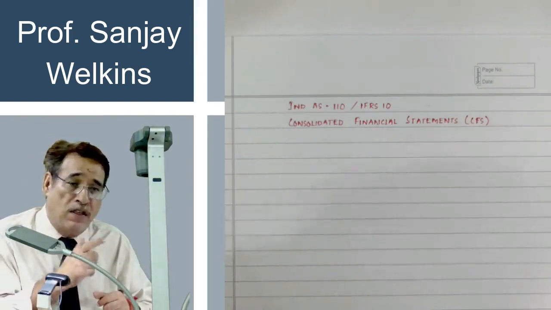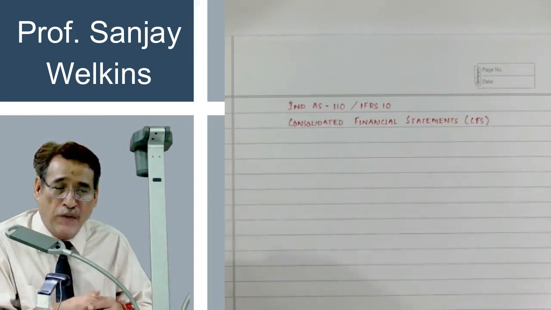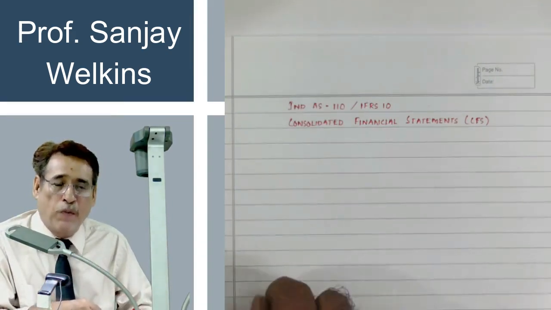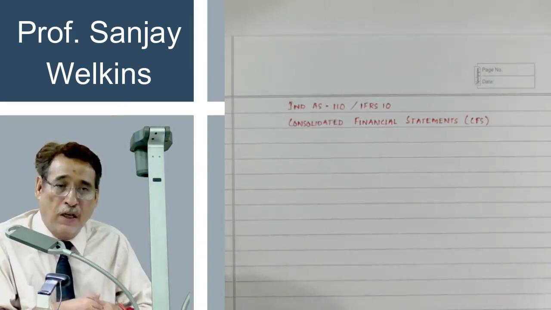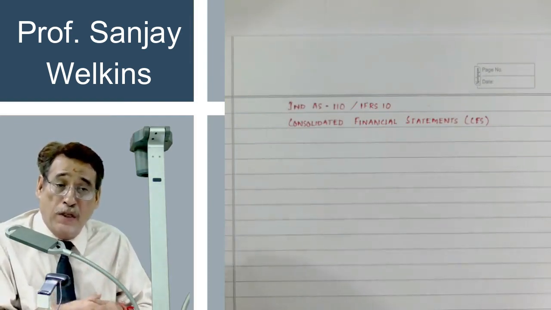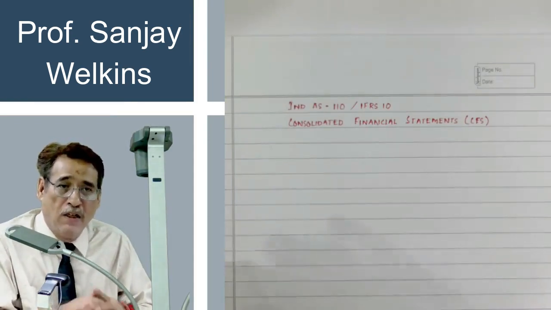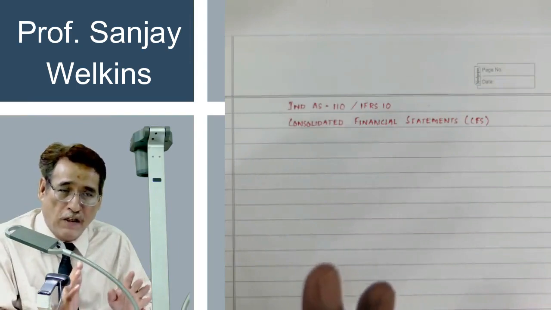You are not exercising control. So the other entity cannot be considered your subsidiary company. In that case also, you will have to prepare the consolidated financial statement, but it shall be prepared as per Ind AS 28 and not as per Ind AS 110. So the first point, you have to make it very clear. Is it clear to you?